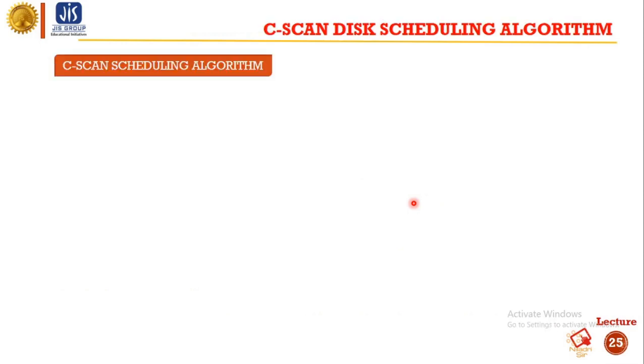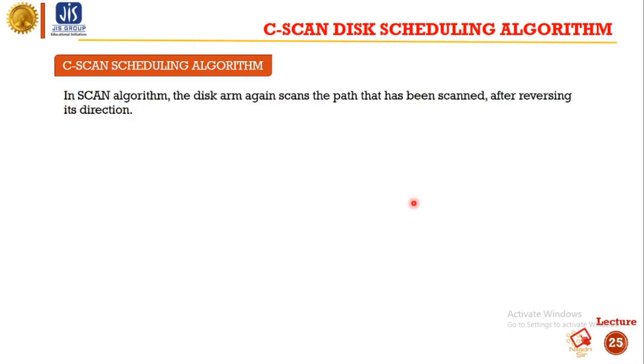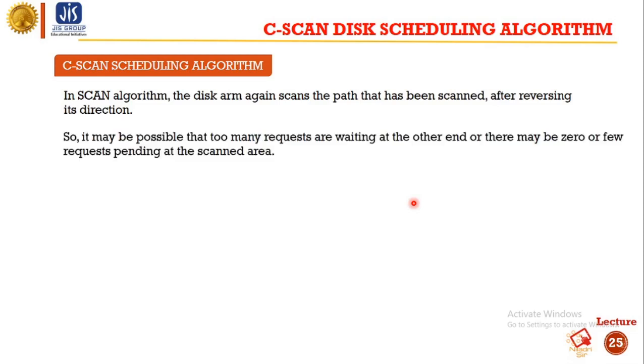Now we'll discuss the C-scan disk scheduling algorithm. In the scan algorithm, the disk arm again scans the path that has been scanned after reversing its direction. So it may be possible that too many requests are waiting at the other end, or there may be zero or few requests pending at the scanned area.